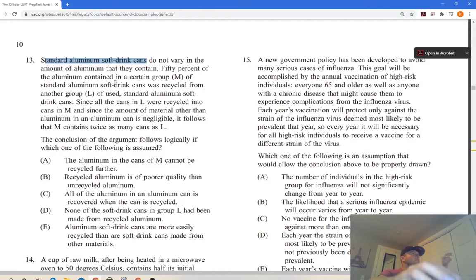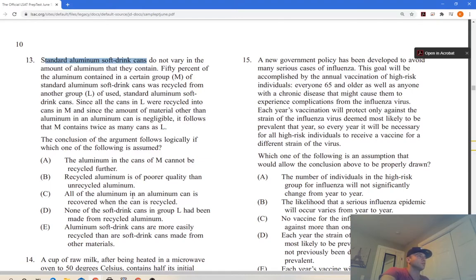50% of the aluminium contained. Okay, so 50% of it. The aluminium in cans of M cannot be recycled further. This doesn't do anything for us. Recycled aluminium is of poor quality. No. All the aluminium in cans is recovered when the can is recycled.